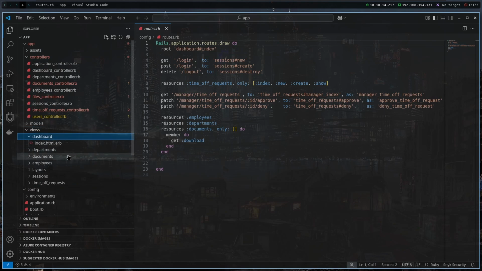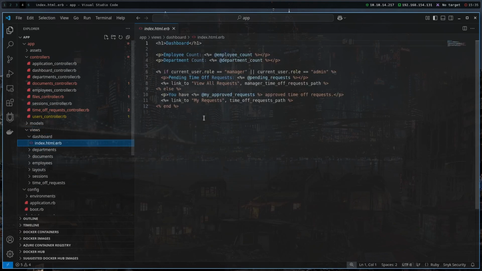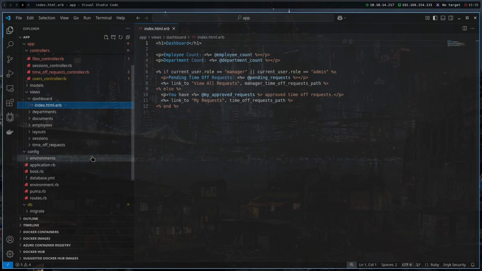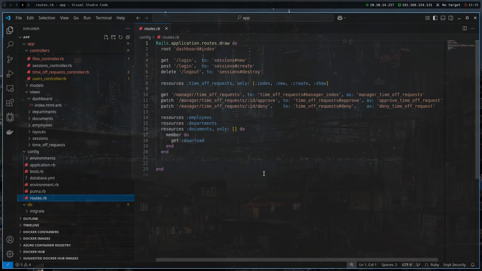I'm not sure if it uses index.html.erb. And yeah, we can see that there is some code here, but I like starting with routes.rb. So we can see that there are a couple of requests. It goes to login, and it goes to sessions new, if post sessions create, delete sessions destroy. So it's just creating a user if we are logging in and logging out here.